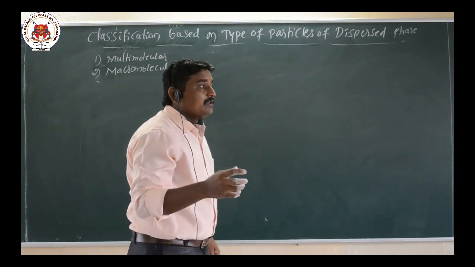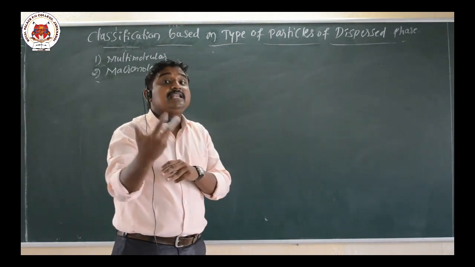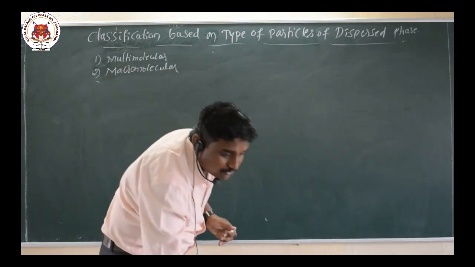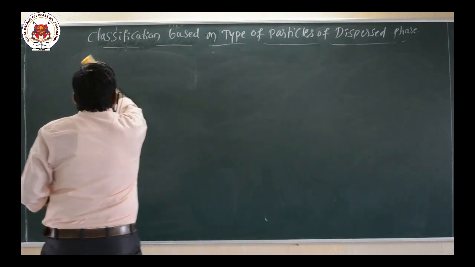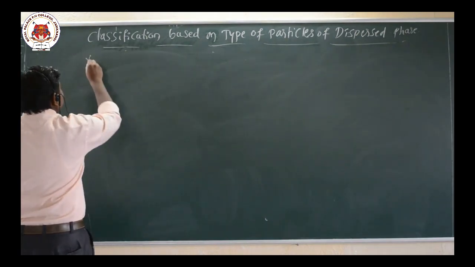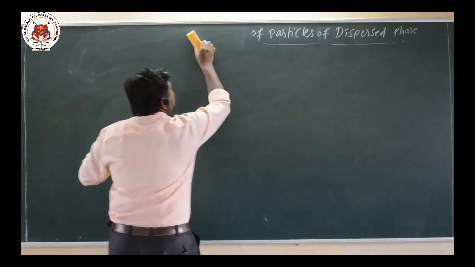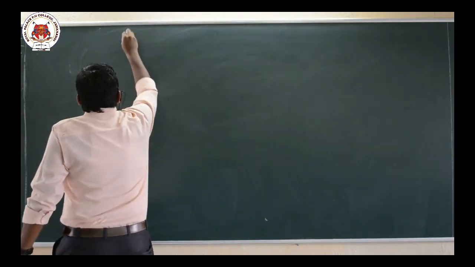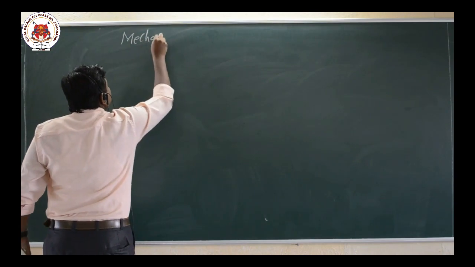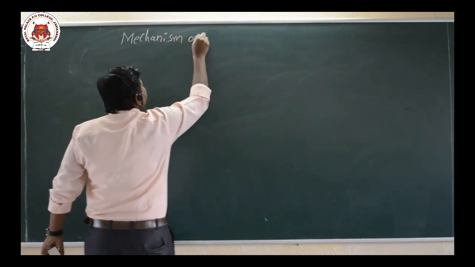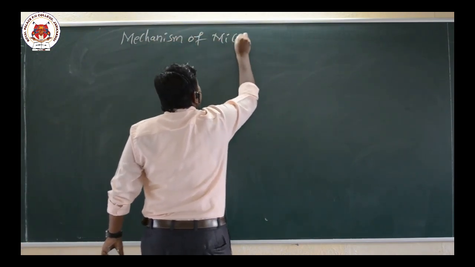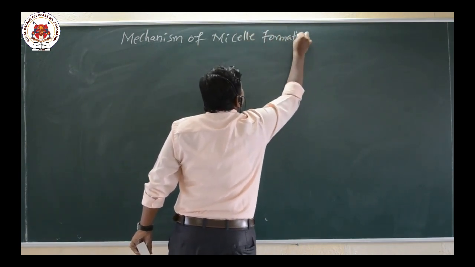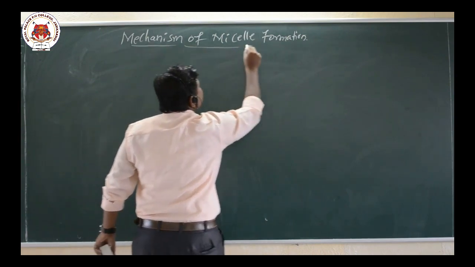Now we will see how the micelle can be formed, that is, the mechanism of micelle formation.